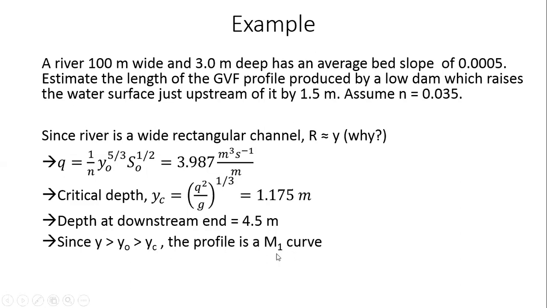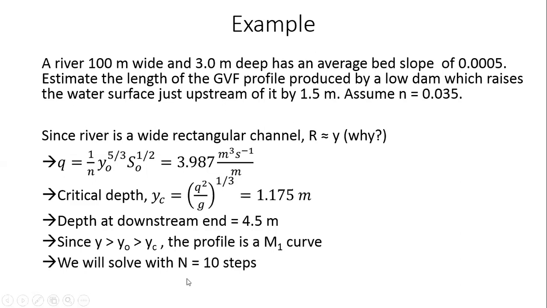All right. So now we've established what slope it is and what curve it will be. Why is it a mild slope? Because the critical depth is less than the normal depth. Normal depth is 3 meters, critical depth is 1.175. Therefore, it's a mild slope. And since the flow depth is greater than the normal depth level, it is an M1 curve.